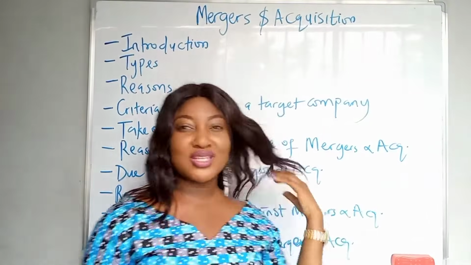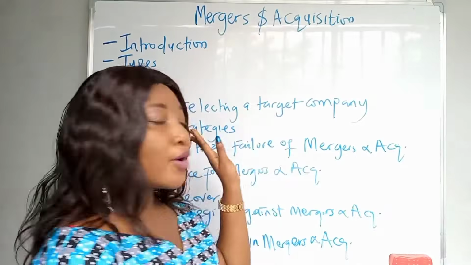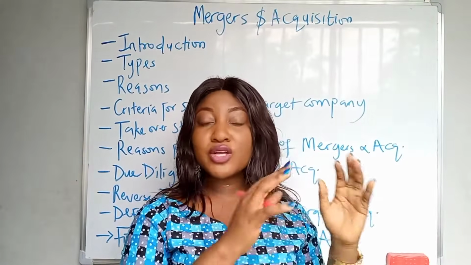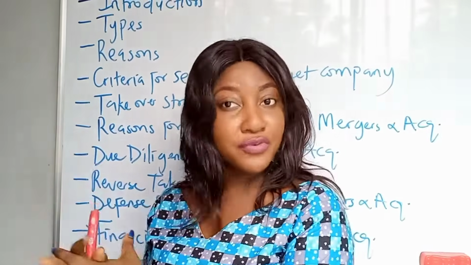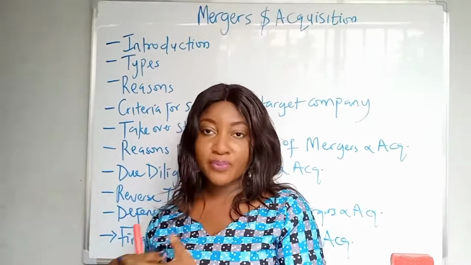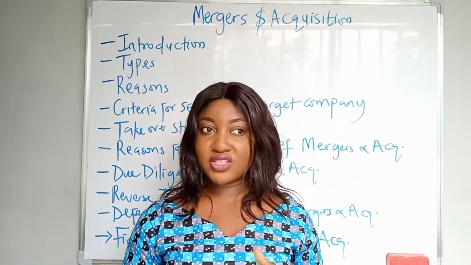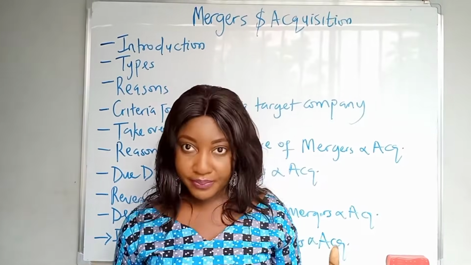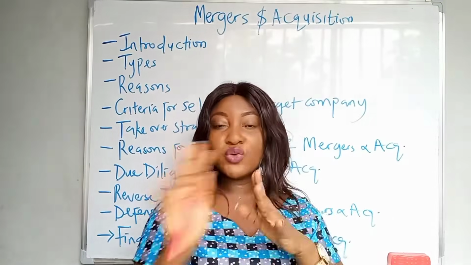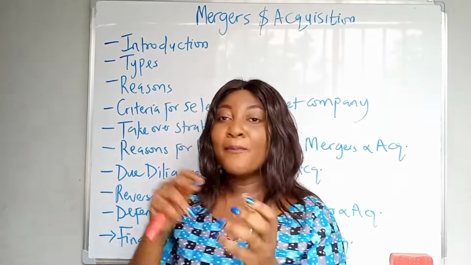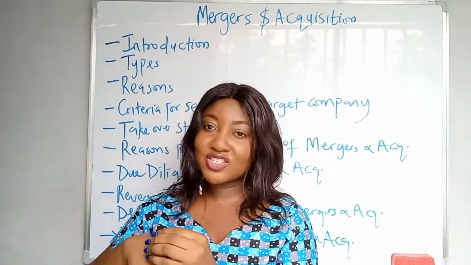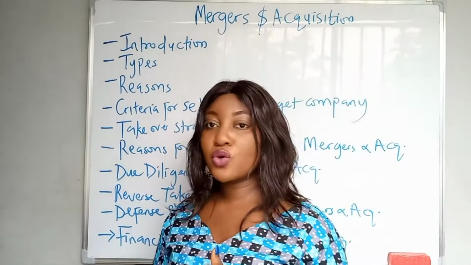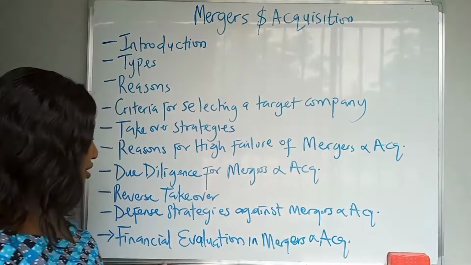So I'm not going to start explaining all of that one by one. But mergers and acquisition is as a result of growth. A company can try to grow organically, or it can achieve growth by mergers and acquisition. Merger is different from acquisition in the sense that when two companies merge together, let's say company A and B, a new company is formed. They lose their identity and a new company is formed. But when it's acquisition, one company acquires the other. So the financial evaluation in mergers and acquisition, that's what we'll be going to now, and it's very, very easy.